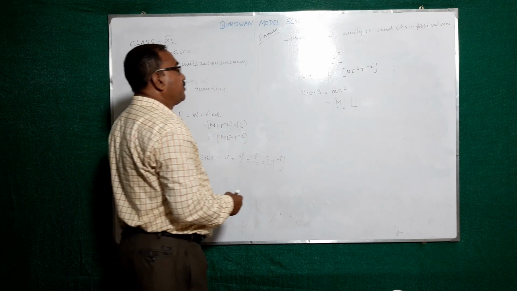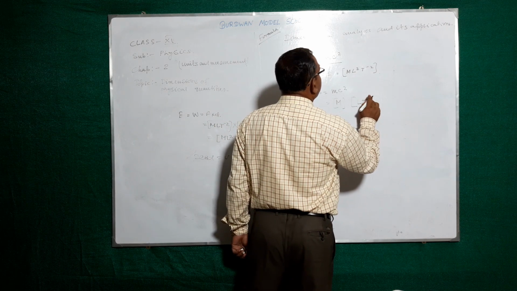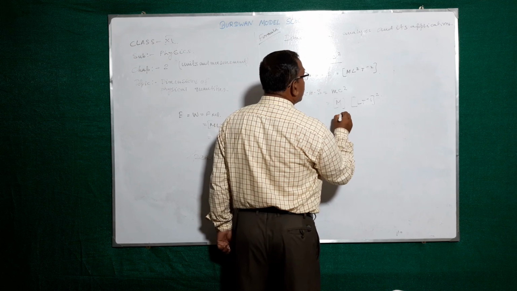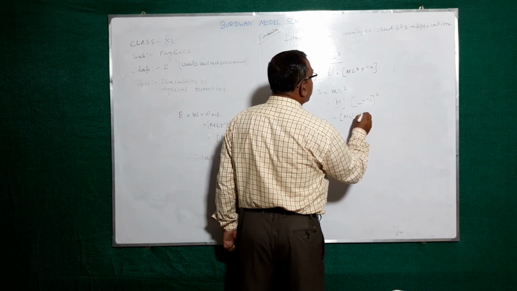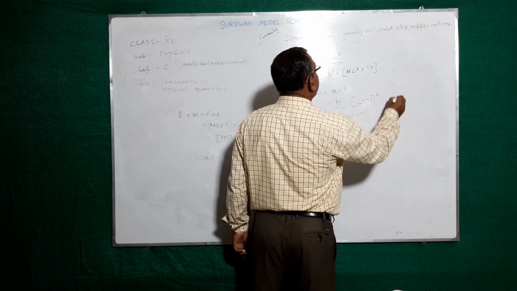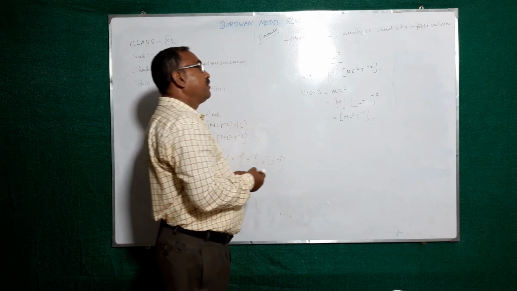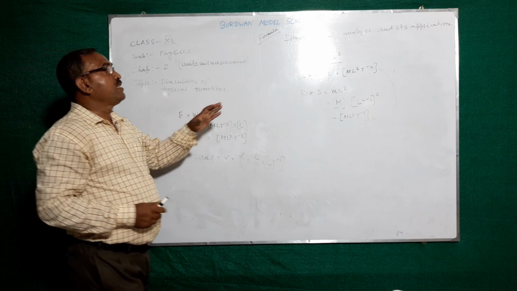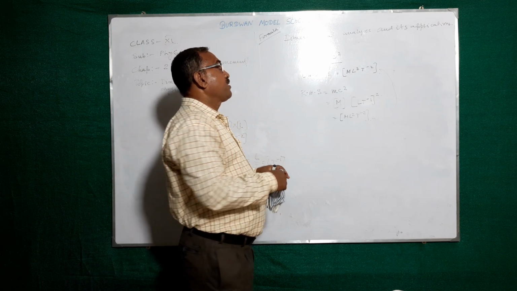Now you put it: L T to the power minus 1 whole square, that is equal to M L square T to the power minus 2. You check it. The LHS and RHS both are equal. So dimensionally we can prove it. This equation is correct.